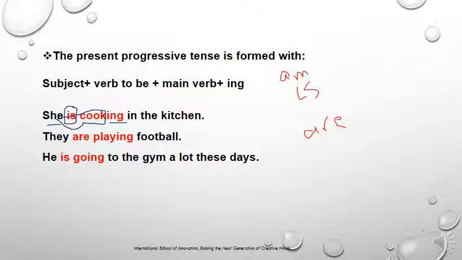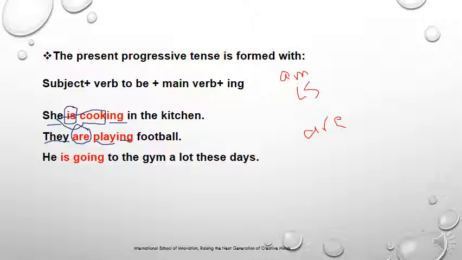So this is the first way. Is plus cook plus ing is cooking. So this is the first form of the present progressive tense. Let's move to the second example. They are playing football. They is a plural pronoun, right? Because it's plural, we have to use the verb to be, are, plus the main verb play, and then we add ing. So, they are playing.